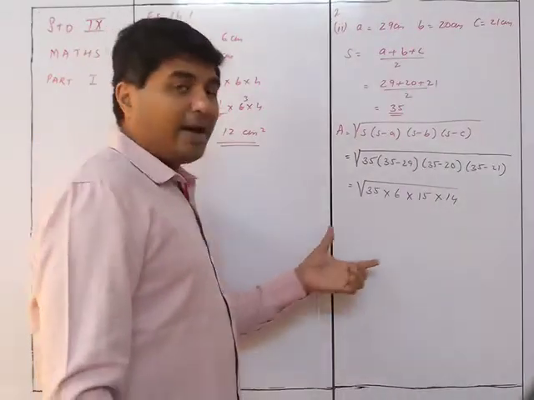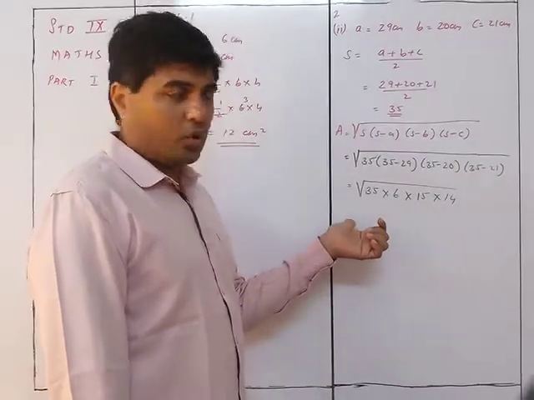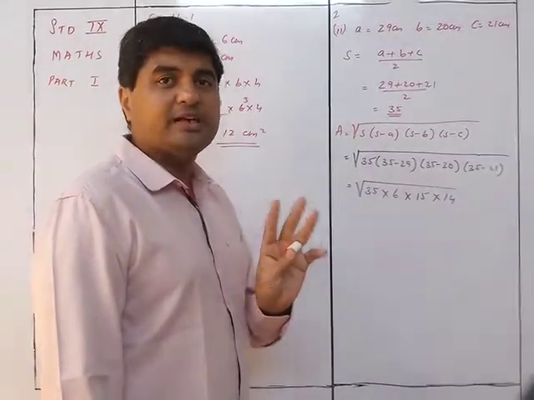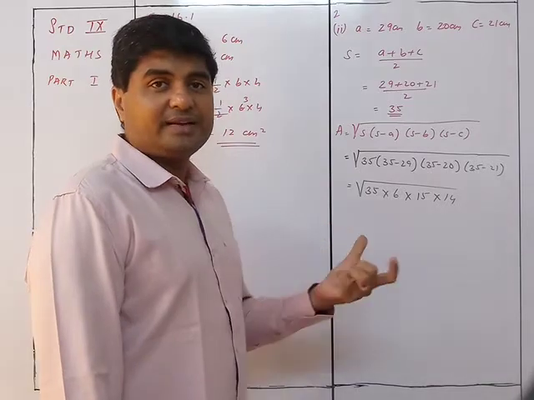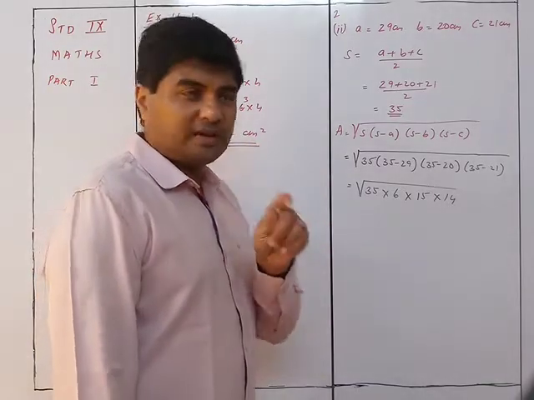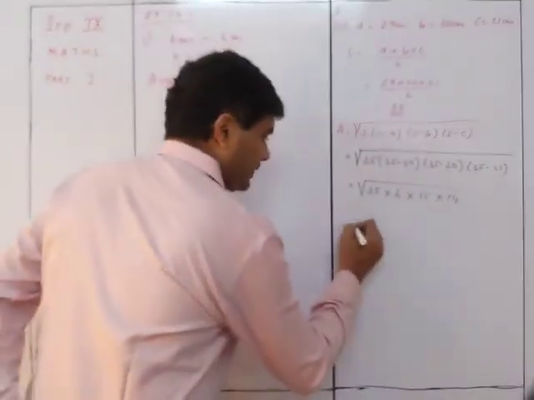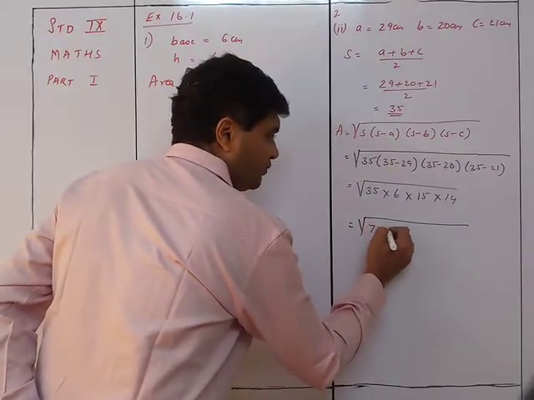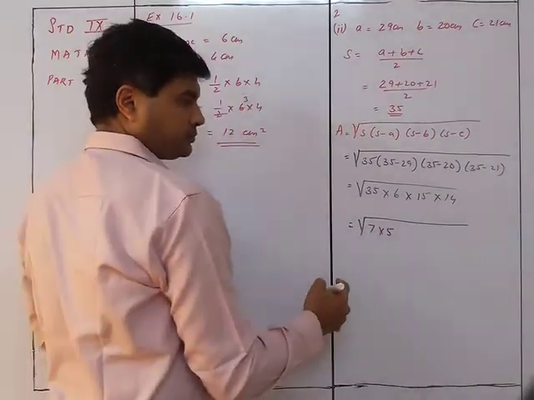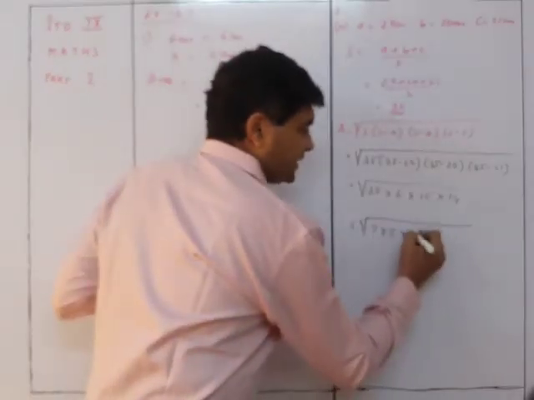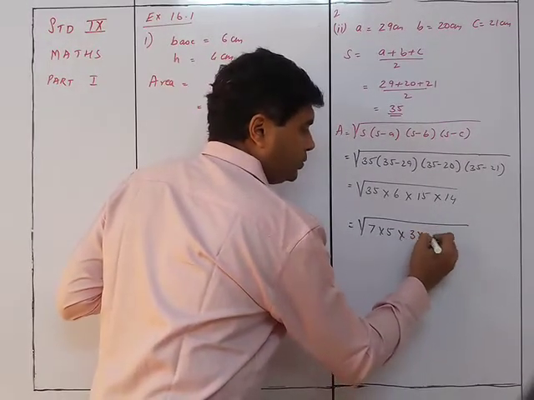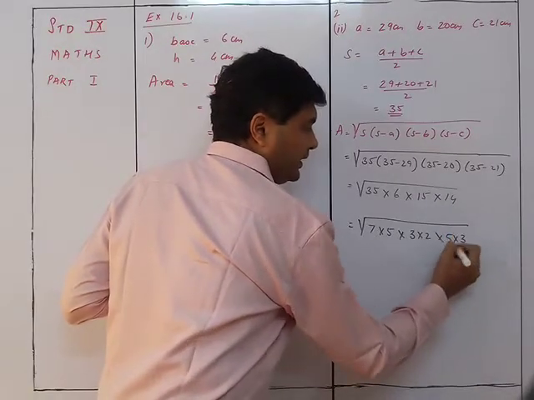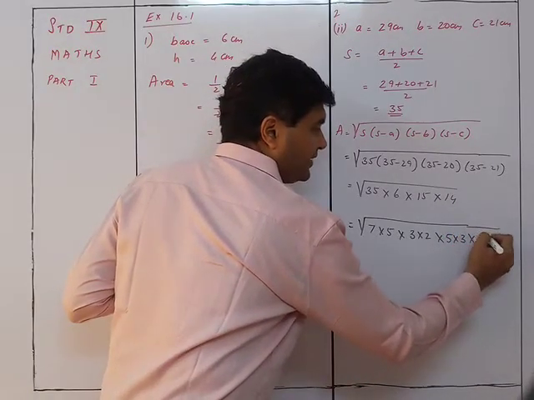Now I'm not going to multiply this thing and find out the square root. वैसा इतना झंझट नहीं करना है. We will factorize it in such a way कि मुझे दो numbers सबके मिले. See, it will be this way. 35 is nothing but 7 into 5. 6 is nothing but 3 into 2. 15 is 5 into 3. And 14 is 7 into 2.